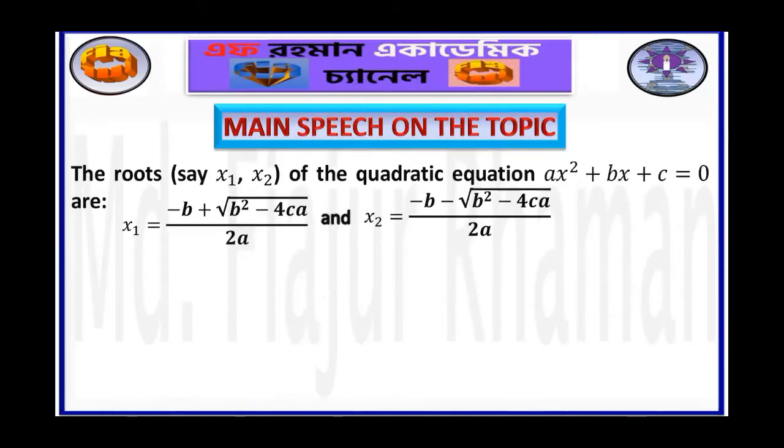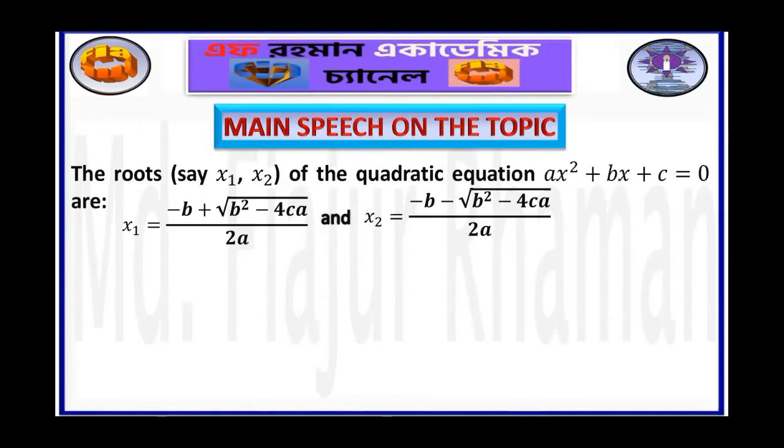Main speech on the topic. The roots, say x1, x2, of the quadratic equation ax square plus bx plus c is equal to 0 are x1 is equal to minus b plus square root of b square minus 4ac by twice a, and x2 is equal to minus b minus square root of b square minus 4ac by twice a.